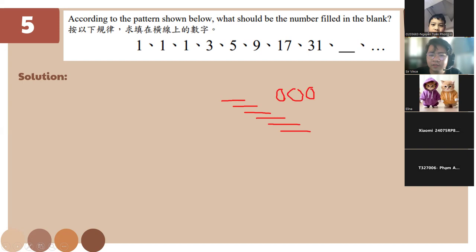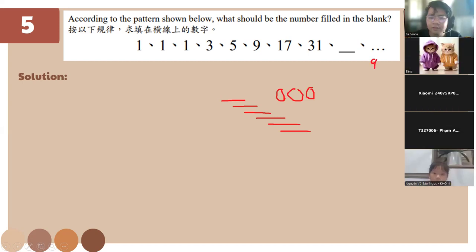So if we add 9, 17, and 31, the answer is 57. Okay, so the answer here is 57.